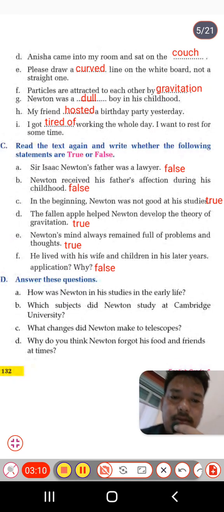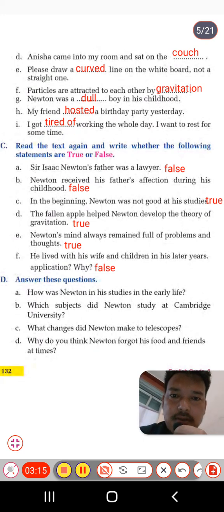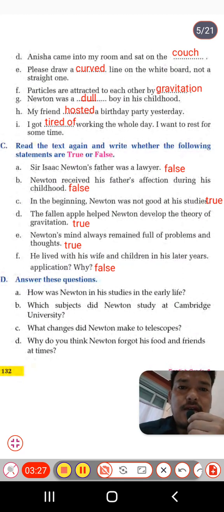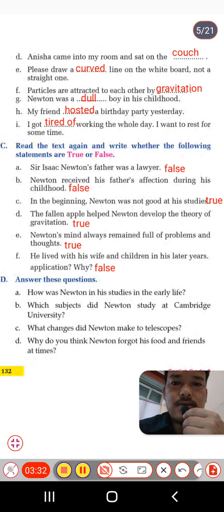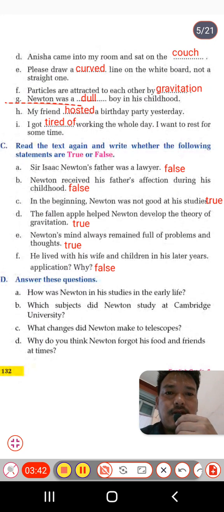So in the next page we have D, that is Anish came into my room and sat on the couch. E, please draw a curved dot line on the whiteboard, not a straight one, that is curved. F, particles are attached to each other by gravitation, attracted to each other by gravitation. Newton was dot in his childhood. He was a dull student, Newton in his childhood.